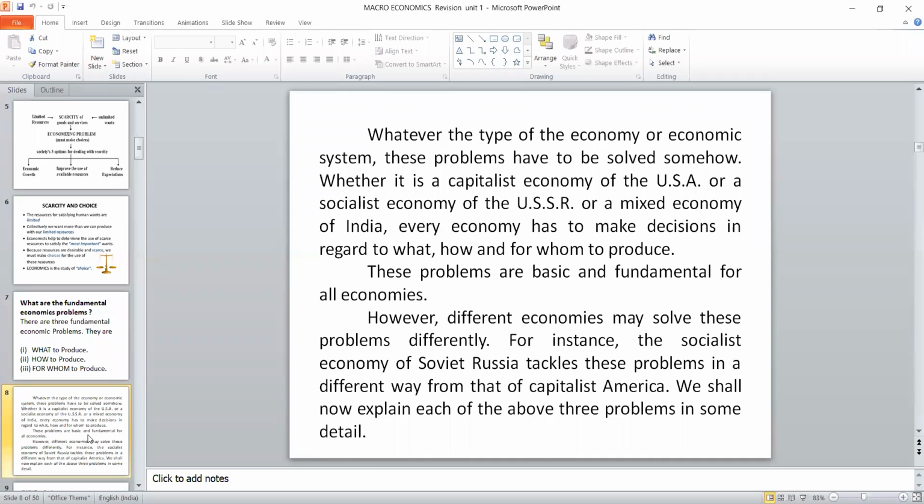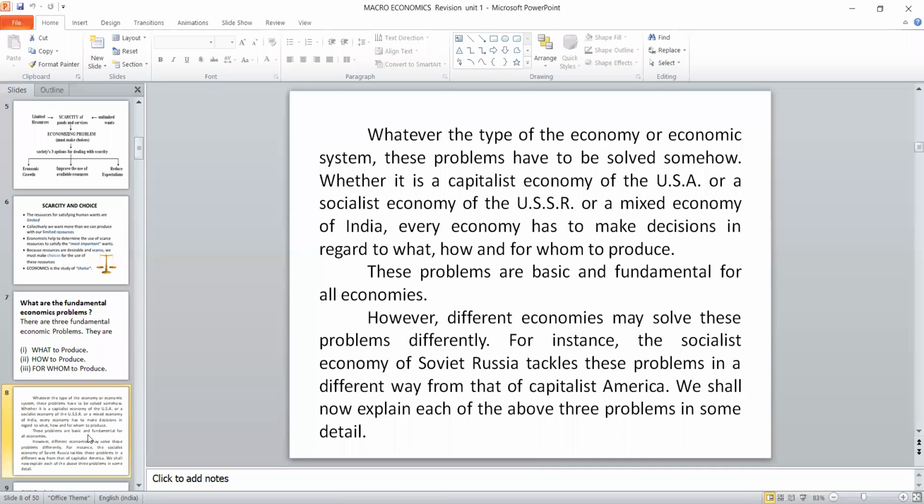Whatever the type of economy, there are three types of economy. One is capitalist economy, socialist economy, and mixed economy. The United States of America is considered to be a capitalist economy because the private sector is dominant. In case of the USSR, it is a socialist economy. The government will take everything, like communism. But in a developing country like India, we have both private as well as public. We used to call it a mixed economy.